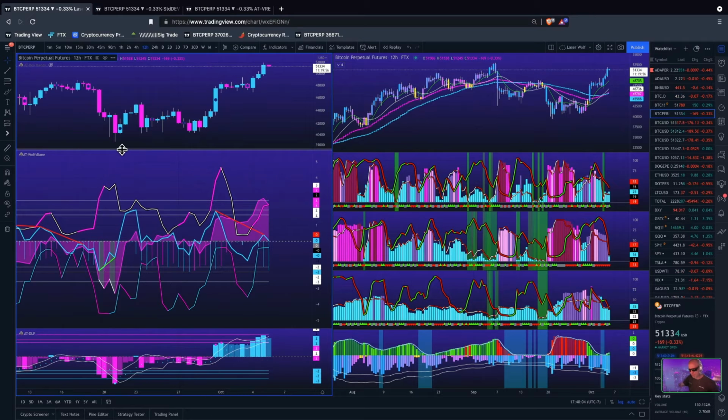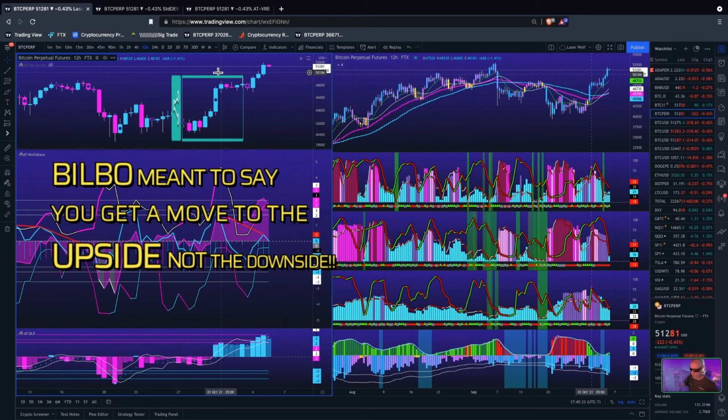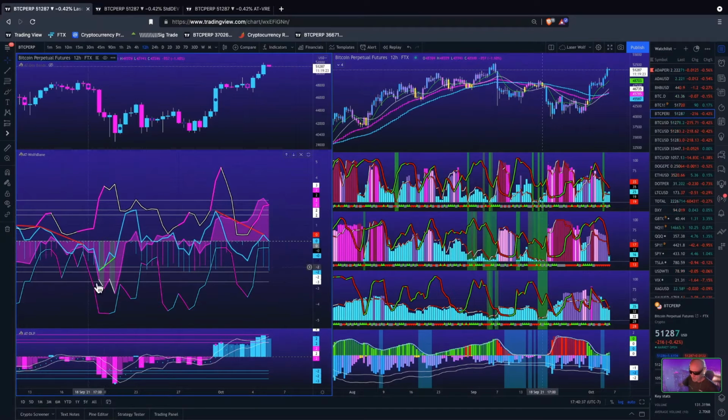This is what's great about the alpha trading indicators. This is what we do with volatility. We correlate it to price action, and not sometimes, all the times. If you have a move in volatility, if you have an expansion in volatility, and it is positively correlated, look at this. See how this is positive? Look at the outlier. Look at the price action, okay? Even when variance starts to go, it doesn't have to be an outlier. When variance heads up, it's positively correlated, you are going to get a move to the downside. Just like when variance goes up and it's negatively correlated, you get a move to the downside.